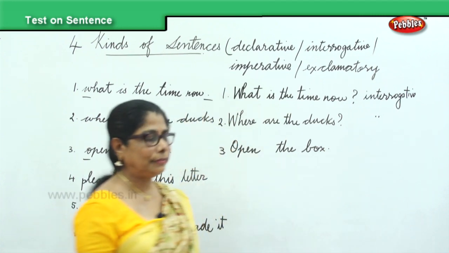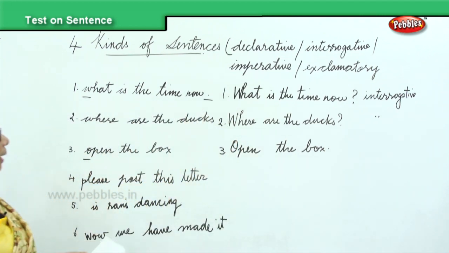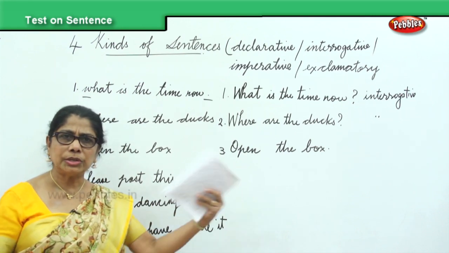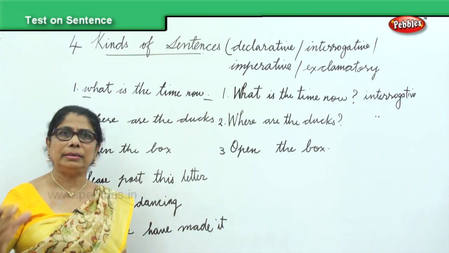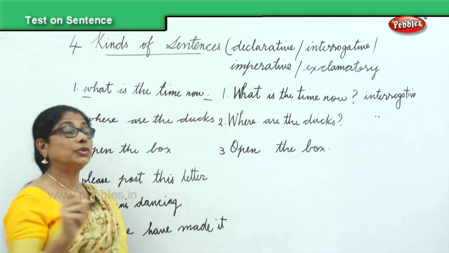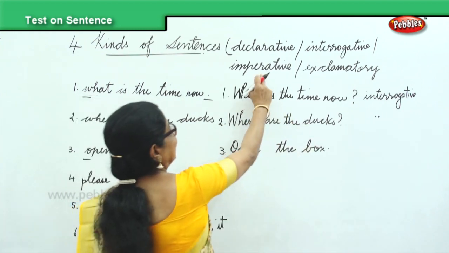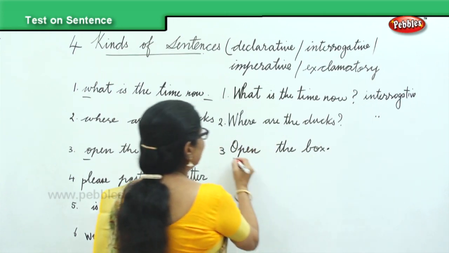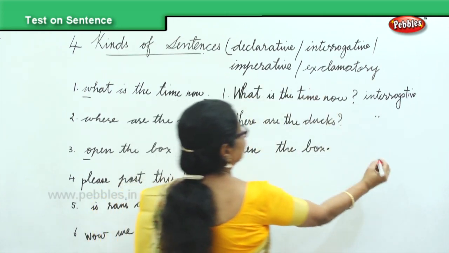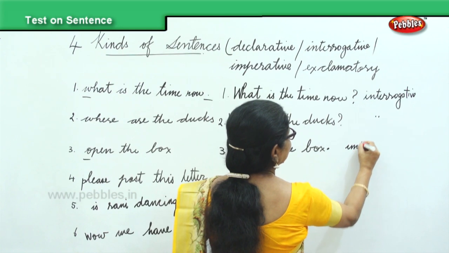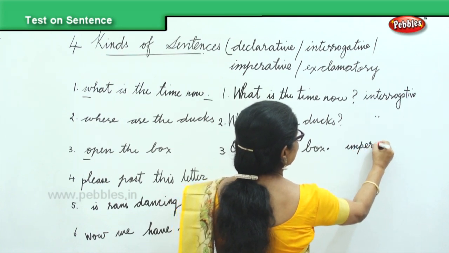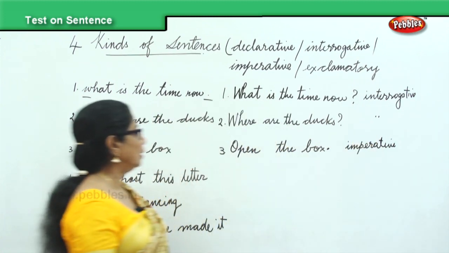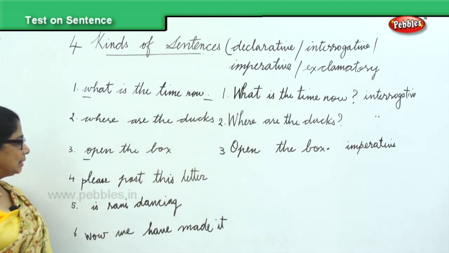What kind of sentence is that? Okay. Now, when you say open that box, open the door, shut the door, it's a command, an order. So it's an imperative sentence. It begins with a capital letter and ends with the full stop. Imperative sentence. Okay, now let's look at the next question.